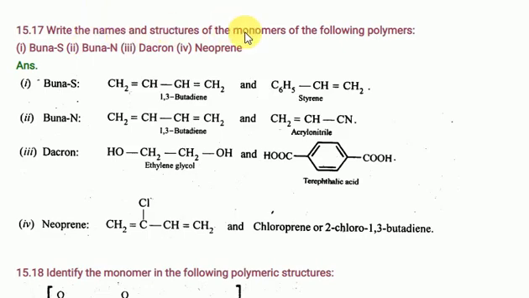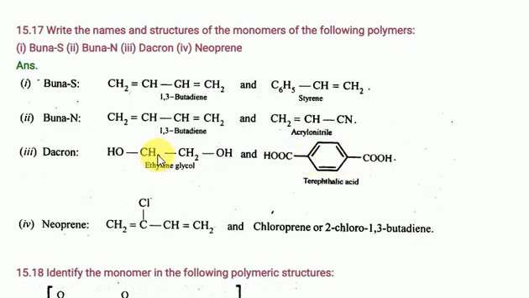Write the name and structure of the monomers of the following polymers. Buna-S rubber, very important. Remember, Buna-S rubber is made up of 1,3-butadiene plus styrene. Buna-N rubber is made up of 1,3-butadiene plus acrylonitrile only. Dacron is made up of ethylene glycol and terephthalic acid. Terephthalic acid is benzene containing acid groups at the 1,4 positions.